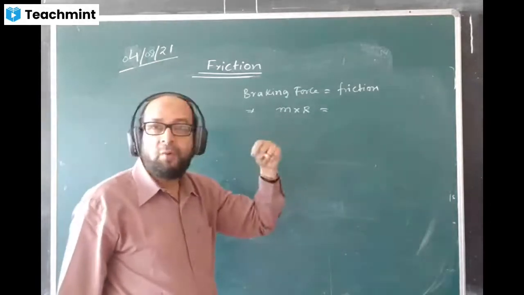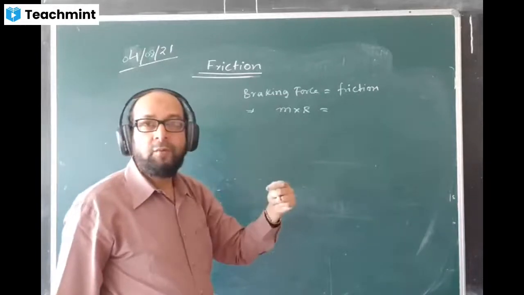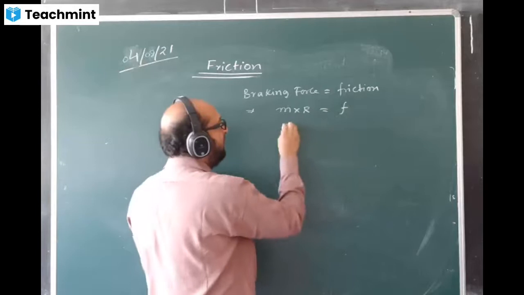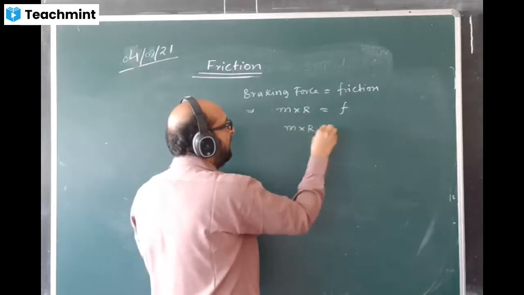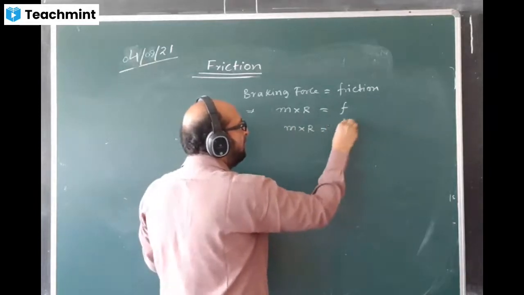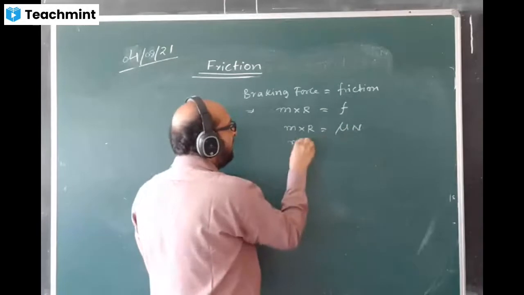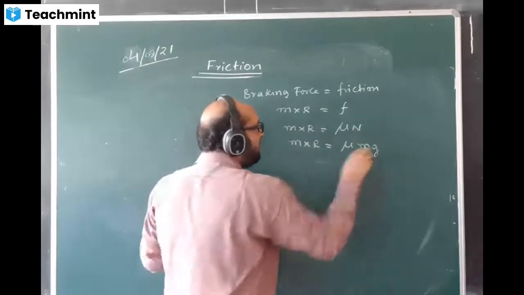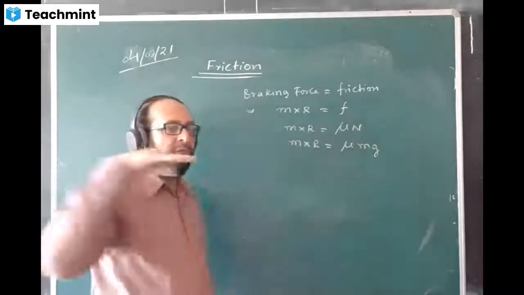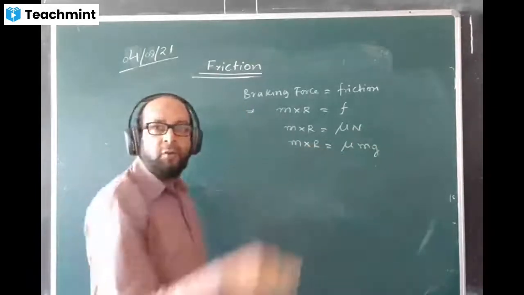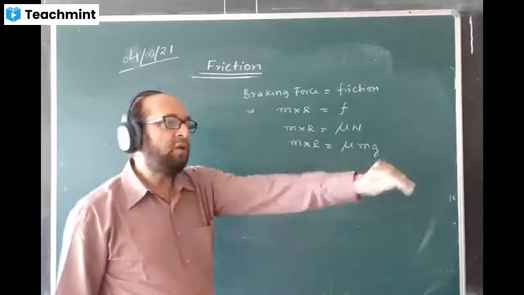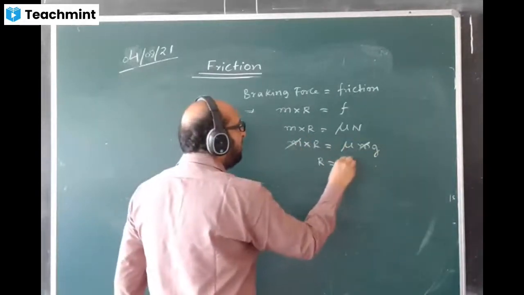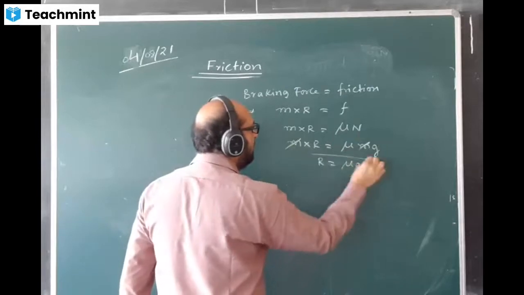because friction will be opposing the motion, no? The motion will be slowing down. That is why I write retardation. And the friction formula, we can add F. Next line you can add, friction force formula is mu into N. You can add here M into R equals mu times normal reaction. Normal reaction is mg if the surface is horizontal. I'm talking about a vehicle moving on a road, the surface is exactly horizontal, and let mg, m and m cancel. Then the retardation value will become mu into g.